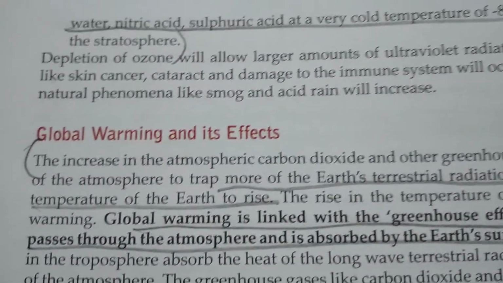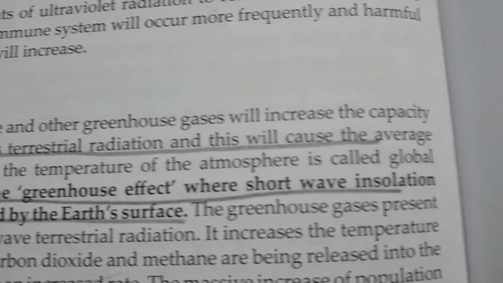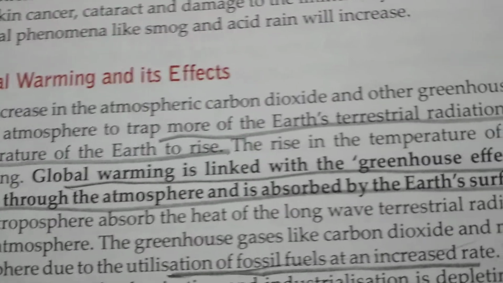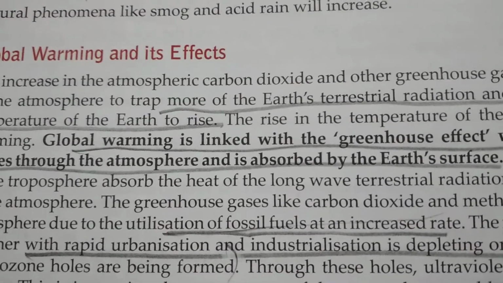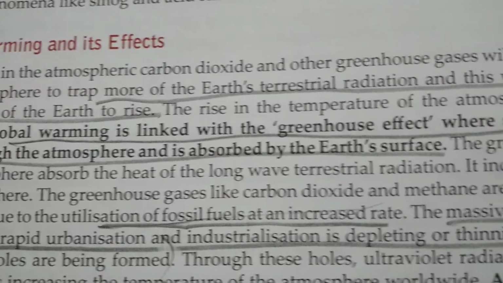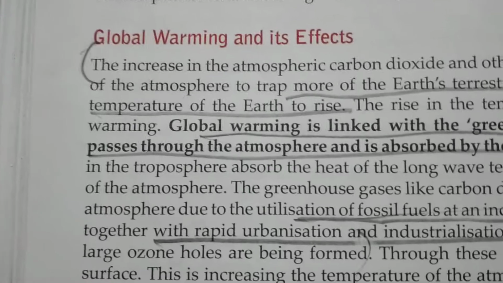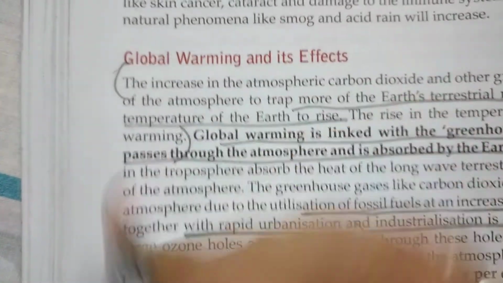The increase in the atmospheric carbon dioxide and other greenhouse gases will increase the capacity of the atmosphere to trap more of the Earth's terrestrial radiation, and this will cause the average temperature of the Earth to rise. The rise in the temperature of the atmosphere is called global warming. So what is global warming? We will write up to this much only.